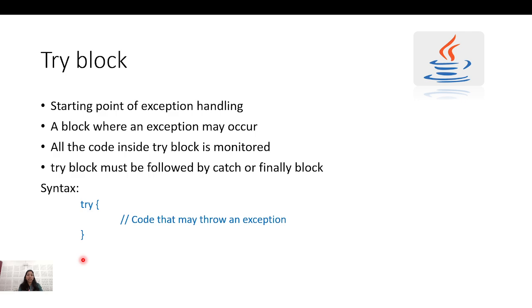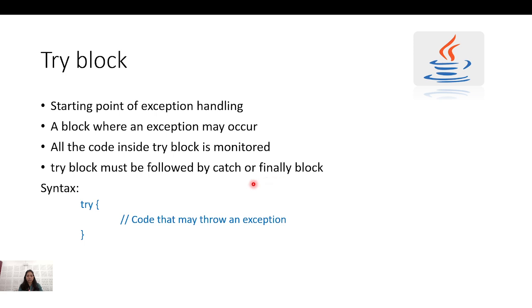All the code inside the try block is monitored, so that I can get to know where the exact exception will occur. If the exception occurs, then the try block must be followed by the catch block or the finally block, because I need to take preventive measures.